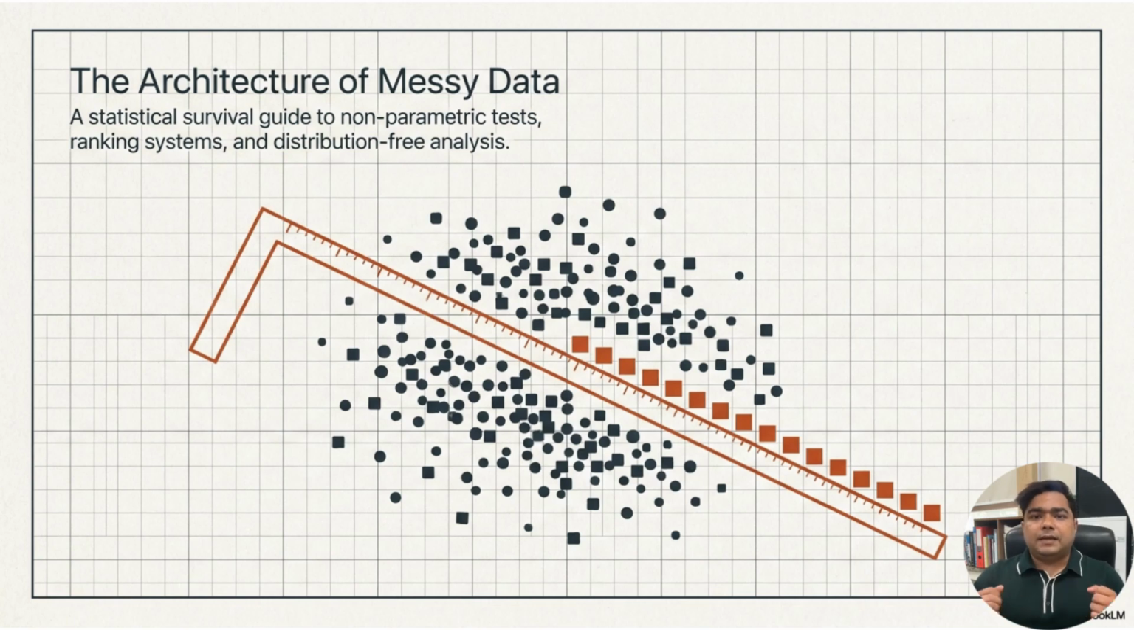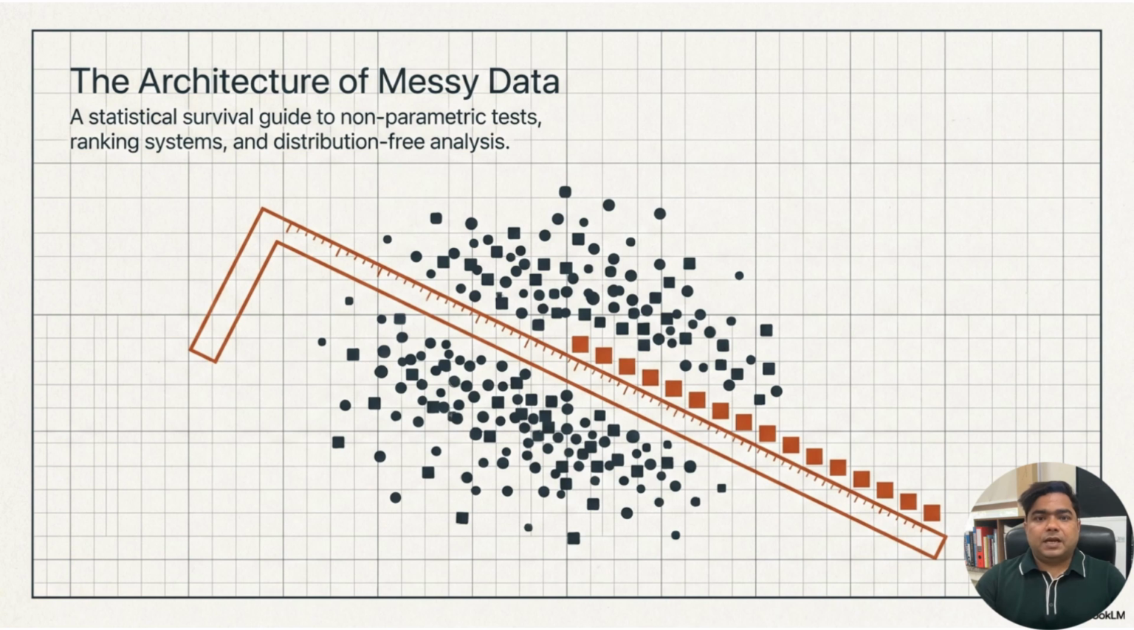Welcome everyone. In this lesson, we are going to study non-parametric tests, which are very useful when our data is not clean, not normally distributed, or not suitable for traditional parametric statistical tests. The title of this slide is The Architecture of Messy Data. This is a very important idea. In real research, data is often messy.